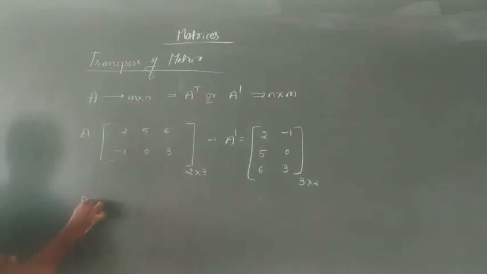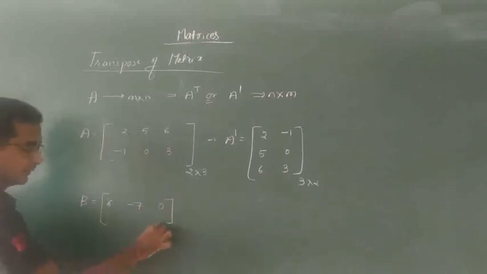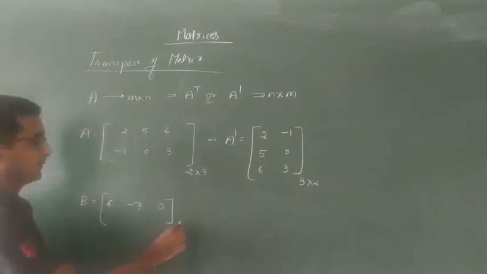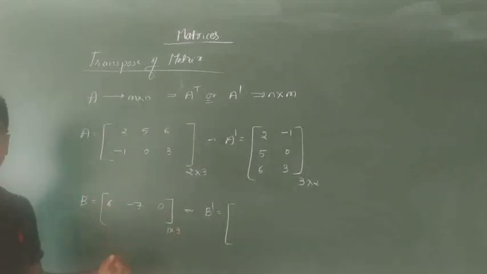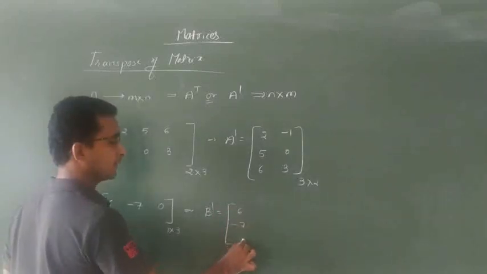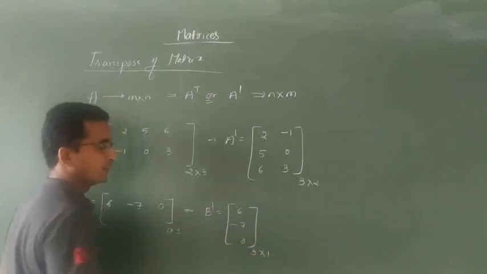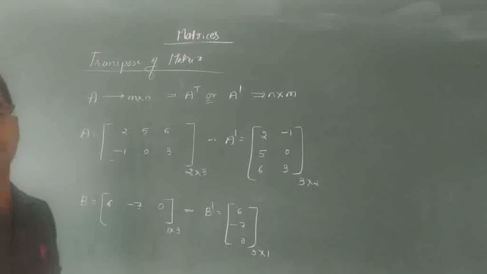One more example I will take. I will take 1 row, 3 columns: 6, minus 7, 0. This has 1 row, 3 columns. Only 1 row, and we have 3 columns. Then B dash will be first row in terms of first column, that is 6, minus 7, 0. So how many rows are there? 1, 2, 3 rows. How many columns are there? So now we know the row we have to write in terms of the column. So this is nothing but the transpose of the matrix.